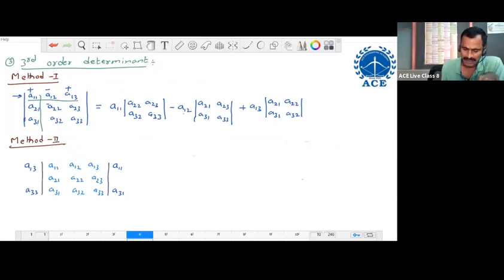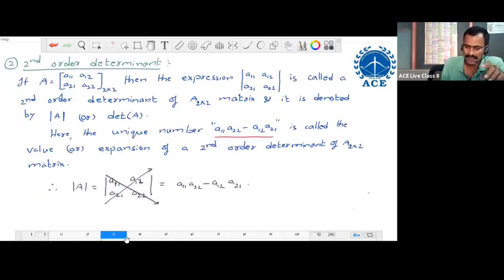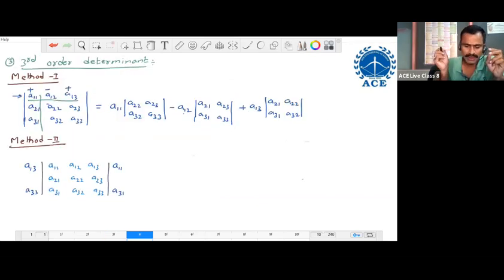Like the second order determinant, we won't write it in written form; we just write the expression for third order, fourth order, and so on, and then we write its value only. Okay. Now to write the third order determinant value, there are three methods. First we start with method 1.